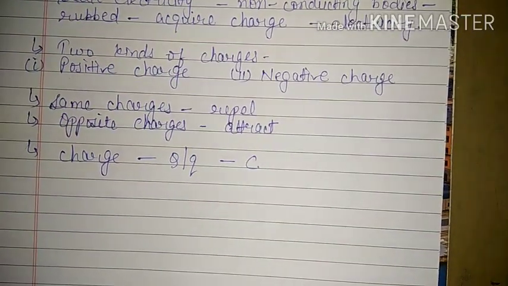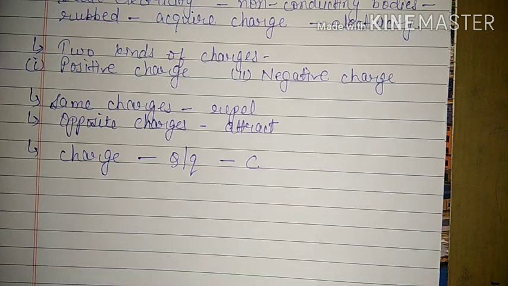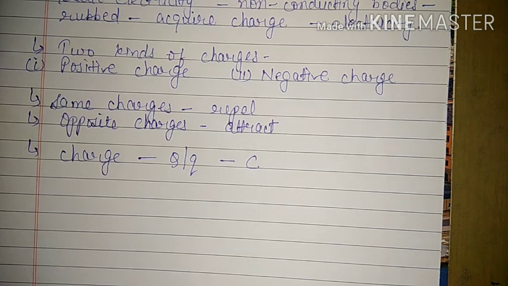Okay. Now here our chapter is current electricity. So first of all we should know the difference between static electricity and current electricity. We have already discussed right now that in the case of static electricity there is no continuous motion of electrons or ions. That means after acquiring, the charges remain at rest. No continuous motion, that's why it is known as static electricity. Whereas in the case of current electricity, there is continuous movement of electrons or ions.